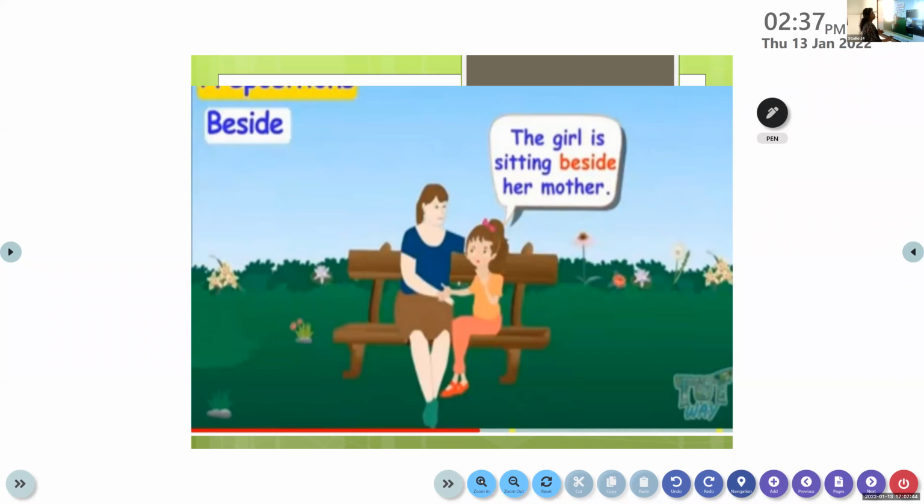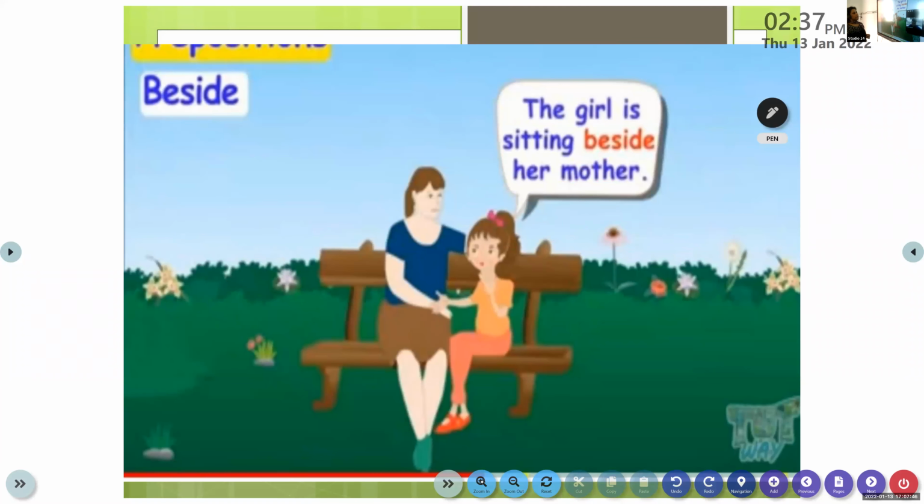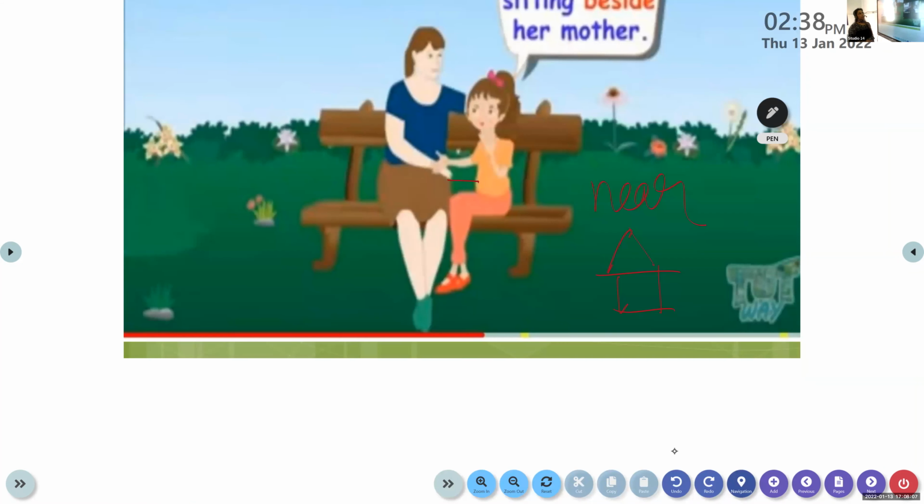You can see this picture here. The girl is sitting beside her mother. Are you all listening? The girl is sitting beside her mother means very close to. What do you mean by the word near? Near means, your house is near the railway station. Then we use the preposition near. Is that clear? Clear to all of you? Understood? I hope so.